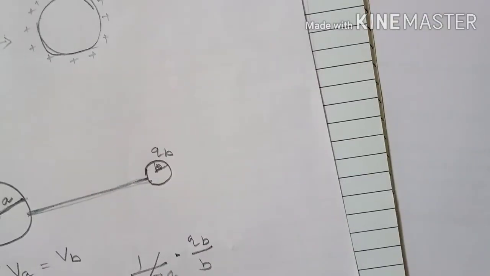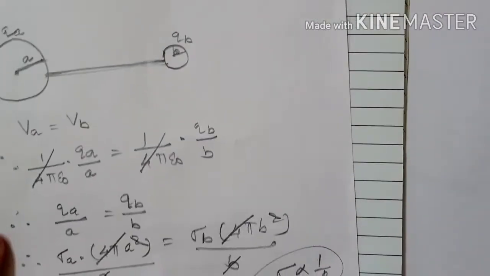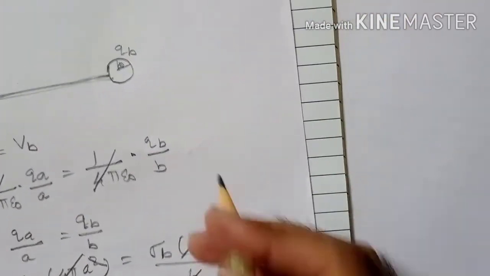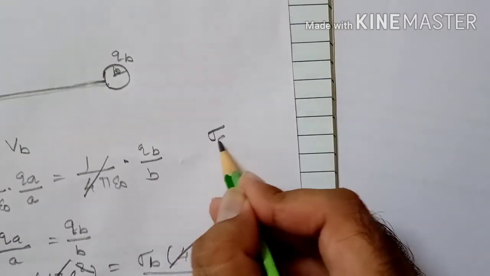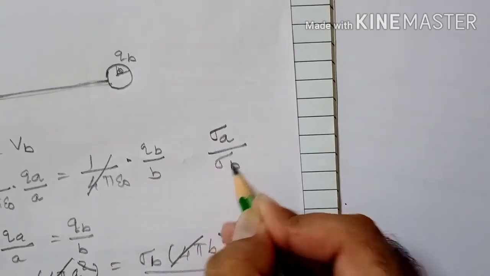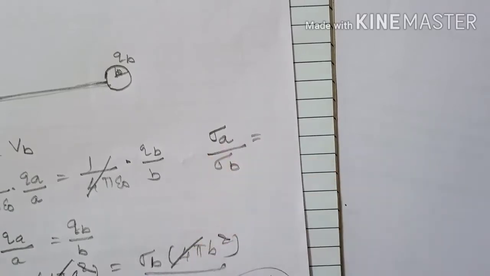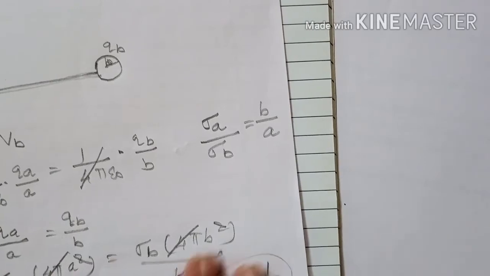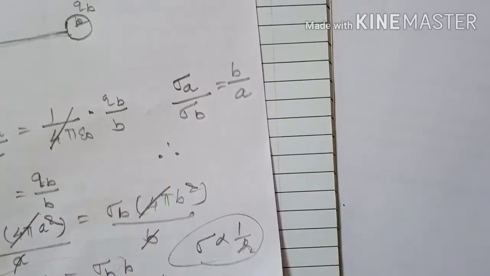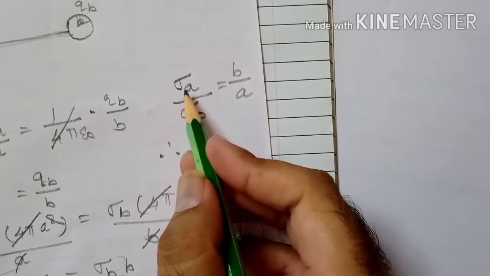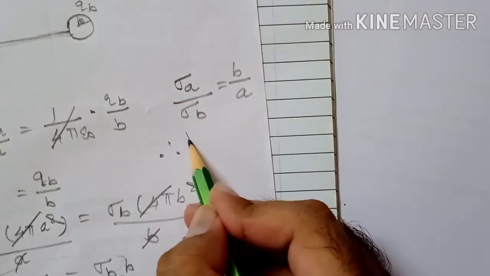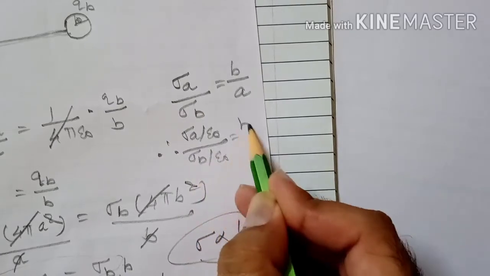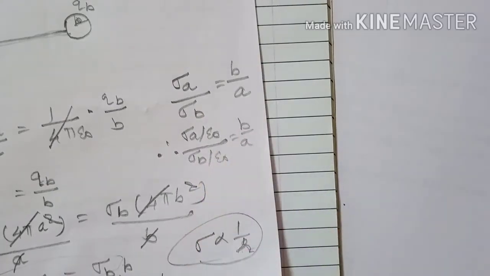Now from this relation sigma A into A is equal to sigma B into B, we can write sigma A upon sigma B is equal to B by A. If we divide numerator and denominator by epsilon naught, then sigma A upon epsilon naught upon sigma B upon epsilon naught is equal to B by A. Epsilon naught will get cancelled.